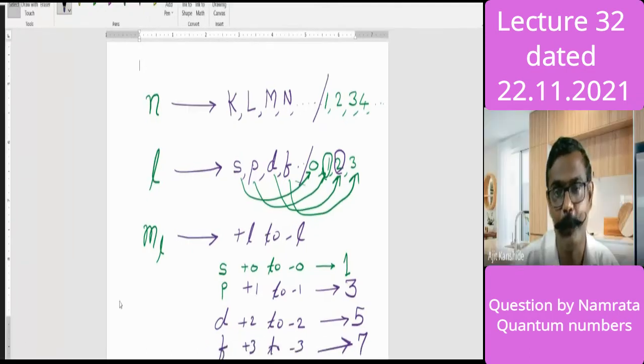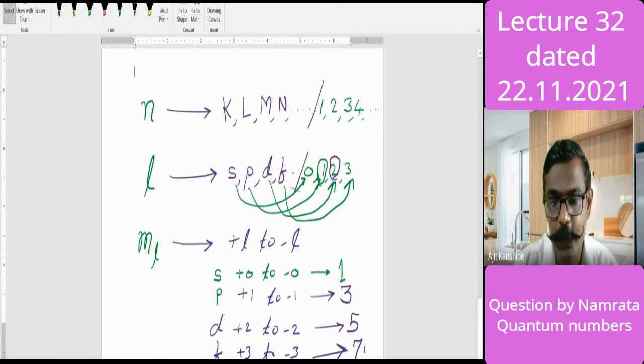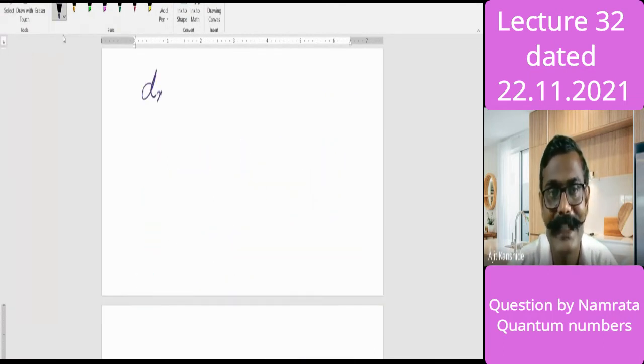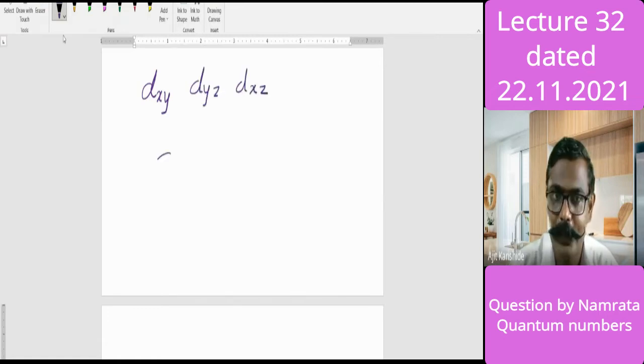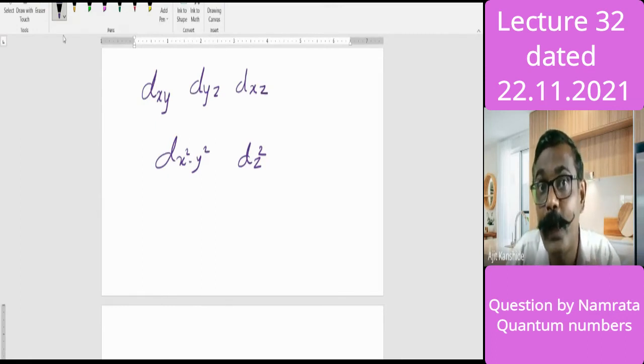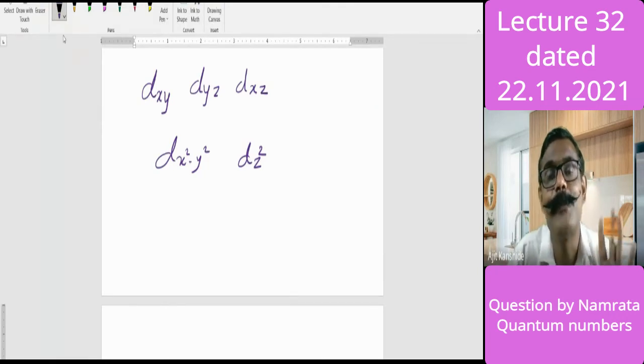Now, from this discussion, how many d orbitals are there? 5. Now, what are the names for those 5 d orbitals? One is dxy, another dyz, dxz, dx square minus y square, and dz square. Just like px, py, and pz, these are the names for those orbitals. For d, how many orbitals are there? 5.